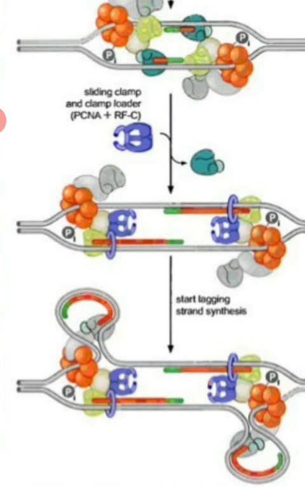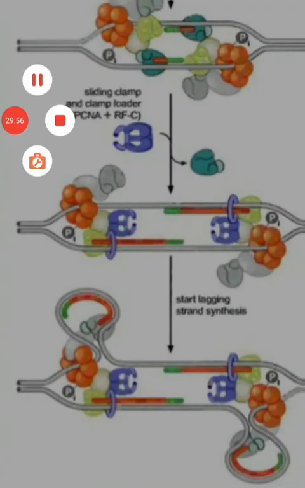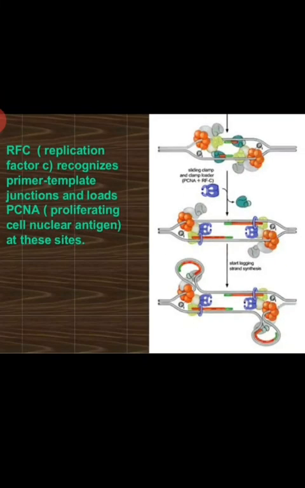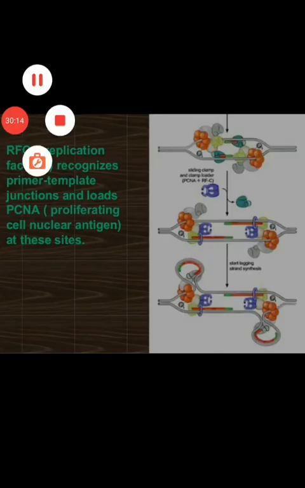So once the pre-replication complexes are initiated in the G1 phase, that will continue in the S phase in the form of a replication fork, and the rest of the things we will continue in tomorrow's class once we have completed up to the initiation. So once the initiation is over, that will proceed and continue in the process of elongation. That will be continued in the